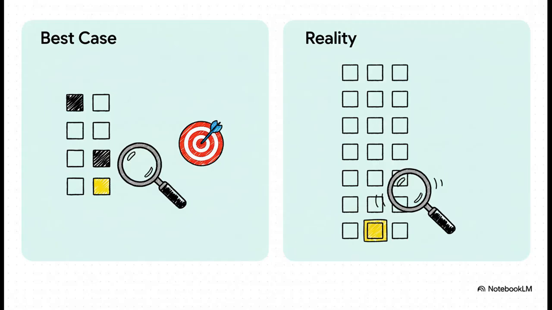Okay, let's look at a really simple example. Imagine you're searching for a name in a big list. Now, the absolute best case scenario, what we call O(1), is that the name you're looking for is the very first one on the list. Boom, you're done. Instant. But let's be real, that rarely happens. In reality, you'll probably have to go through that list one by one, item by item. And that is what we call O(n), where n is just the number of items. So if that list doubles in size, guess what? Your search time on average doubles too.